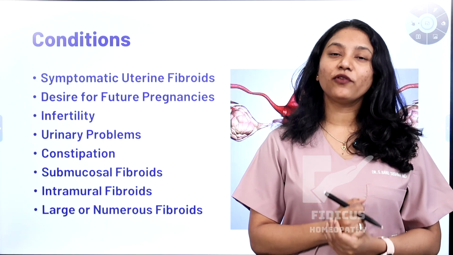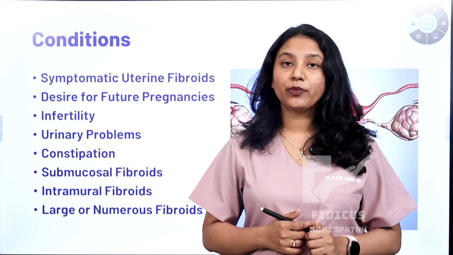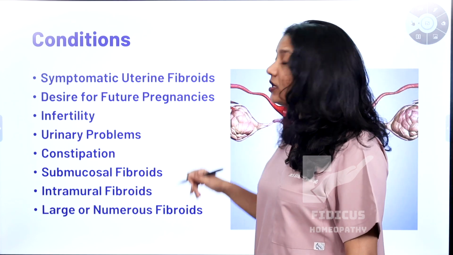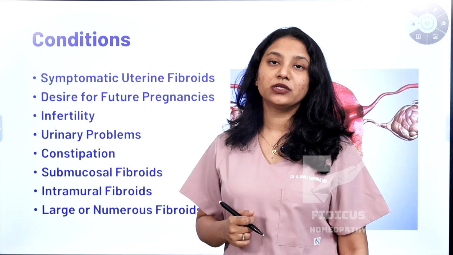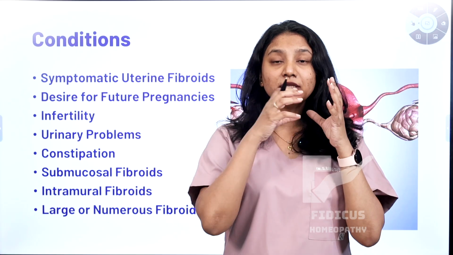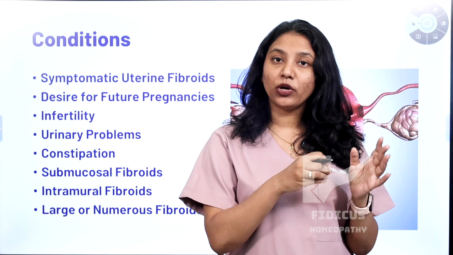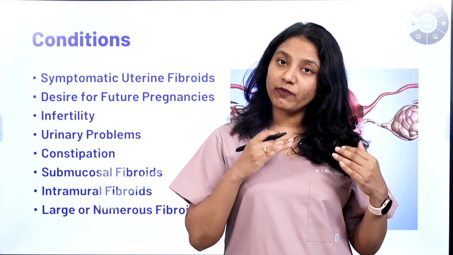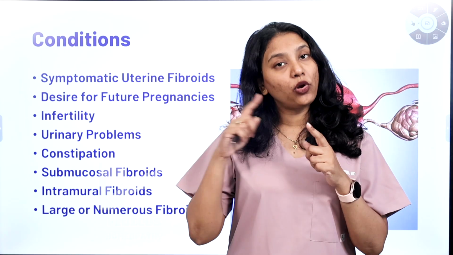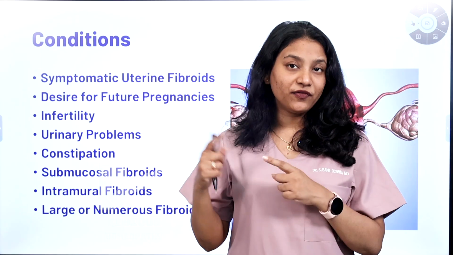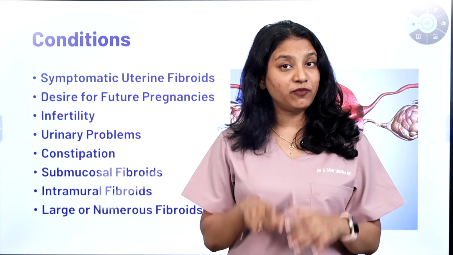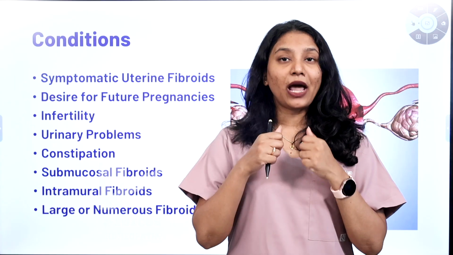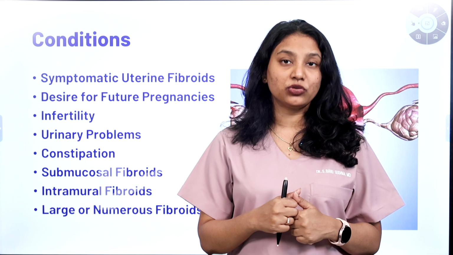What are the conditions for myomectomy? For myomectomy to be conducted, you need certain conditions. First is symptomatic uterine fibroids. What do you mean by symptomatic uterine fibroids? Certain people, even though they have fibroids, might not have any symptoms, but certain people do have symptoms like prolonged bleeding or bleeding occurring every 15 days or every 10 days, too much bleeding, passing of larger clots, back pain, and a dragging or bearing-down kind of pain in the uterine region.